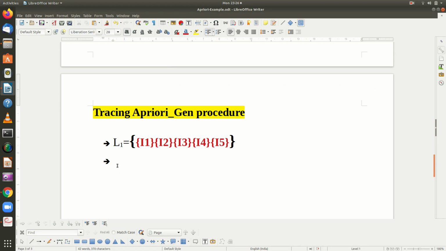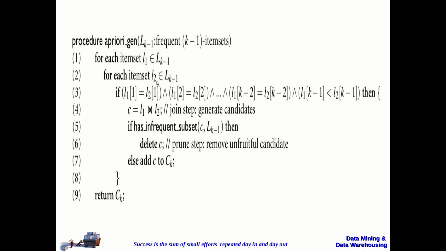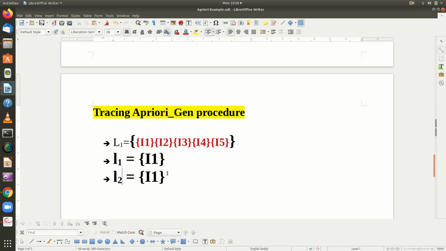So item set small l1 is equal to I1, then small l2 is also I1. So that is what it is having. L1 will be from Lk minus 1. Then for each item set l2 from Lk minus 1.